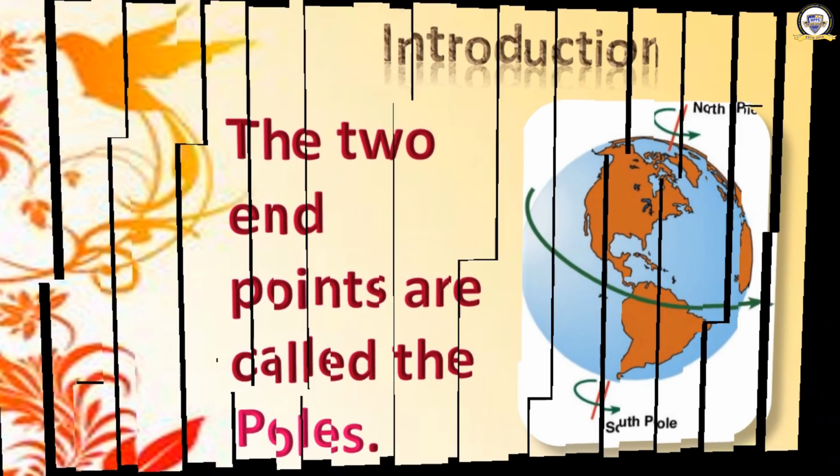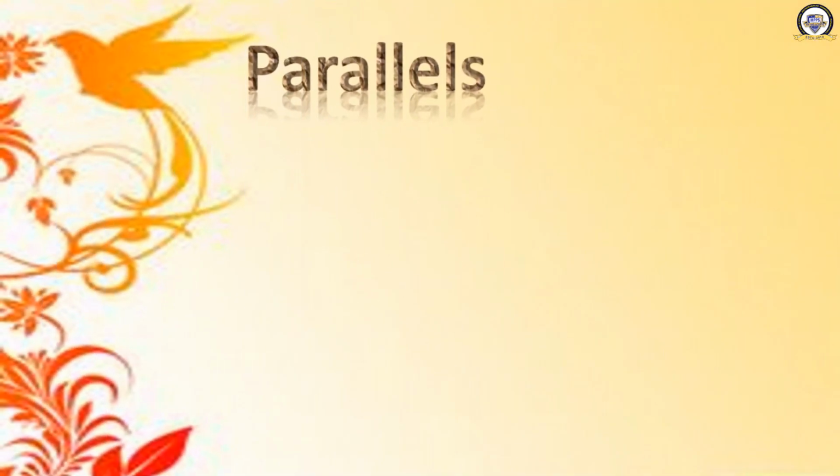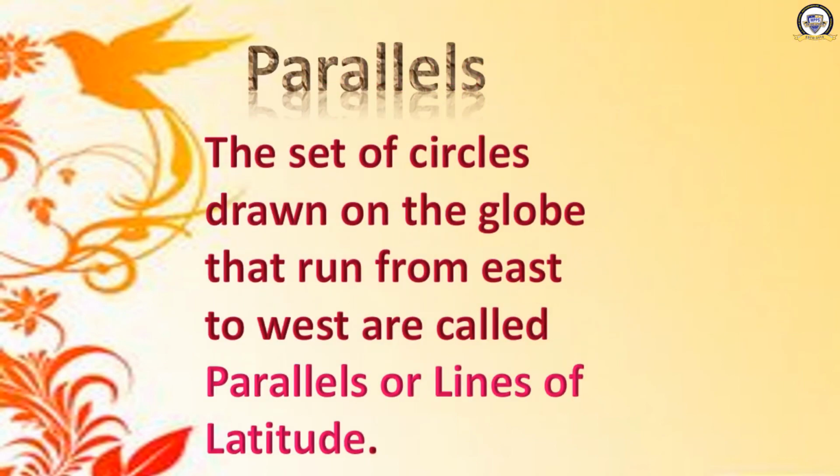Now moving ahead to discussing parallels. We will learn about parallels now. The set of circles drawn on the globe that run from east to west are called parallels or lines of latitude. What are parallels? A set of circles drawn on the globe that run from east to west.